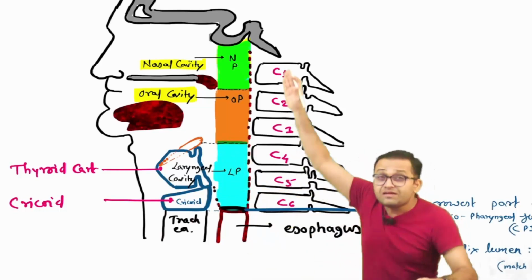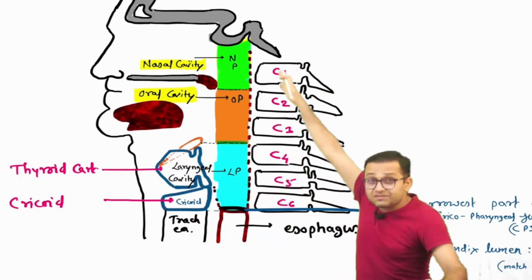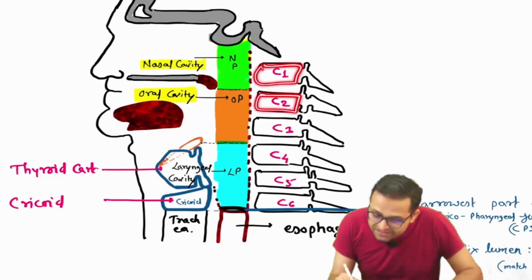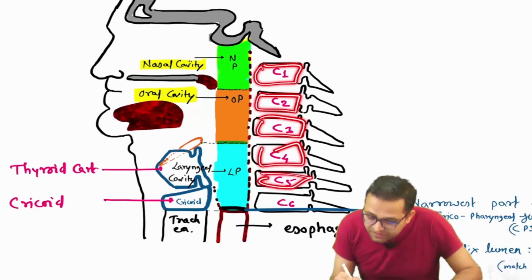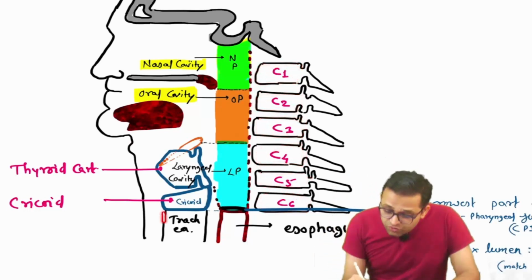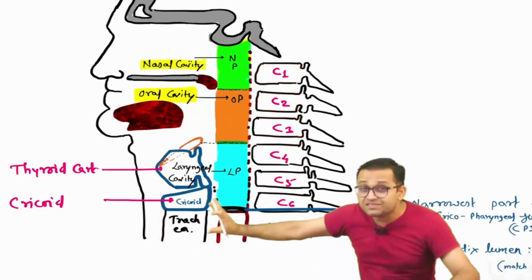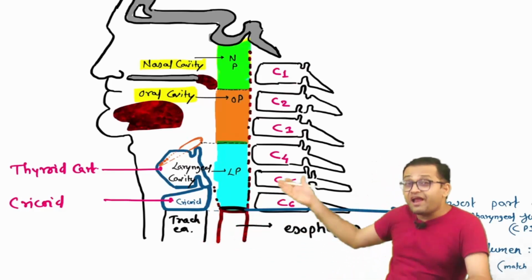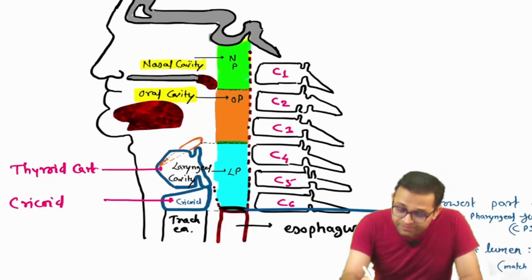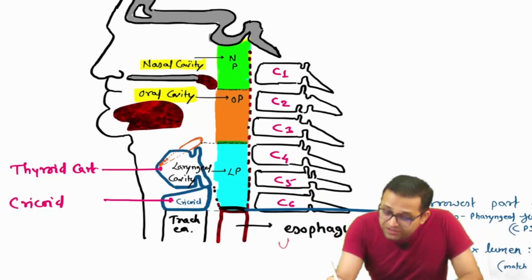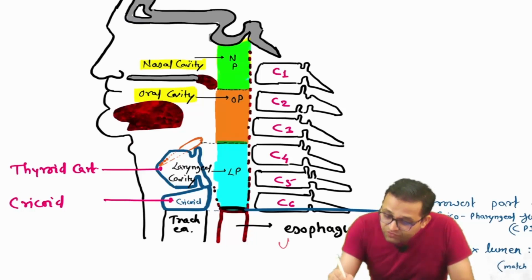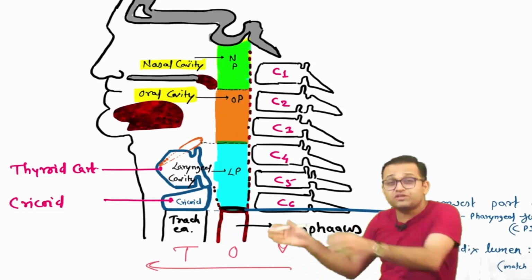Now try to understand, just behind the base of the skull, you will see the first cervical vertebra, second cervical vertebra, third, fourth, fifth, sixth, and so on. Yes, so the continuation of the larynx is our trachea. Just behind the trachea, sir, there is the esophagus, and behind the esophagus there is the vertebra. Yes sir, it is vertebra. So what is your mnemonic, sir? Remember, V for vertebra, O for esophagus, T for trachea. So our mnemonic is VOT.